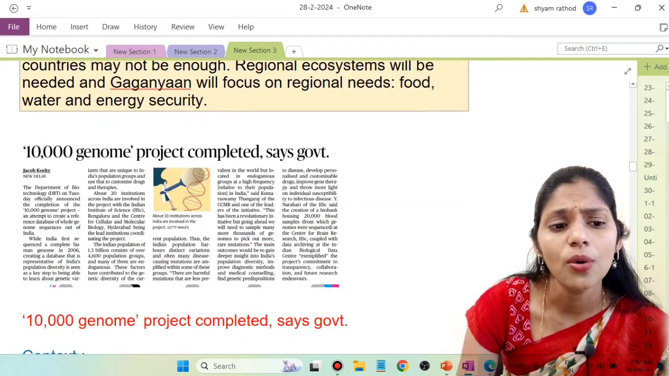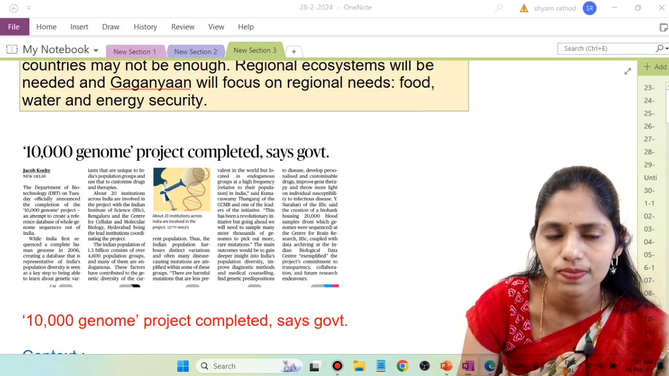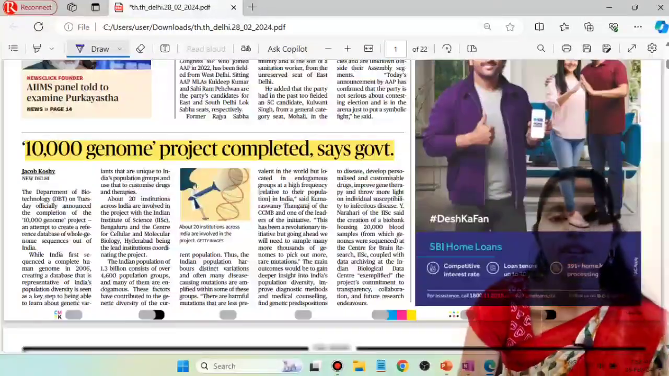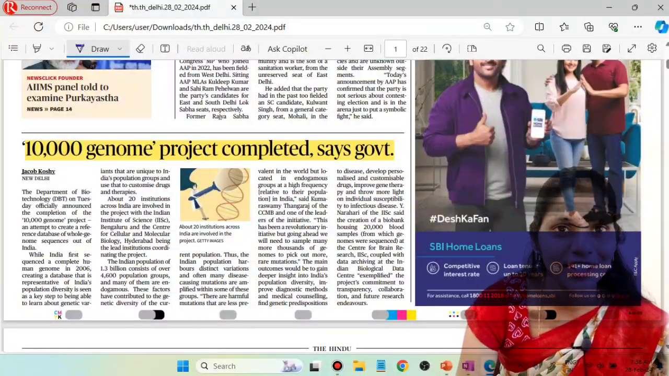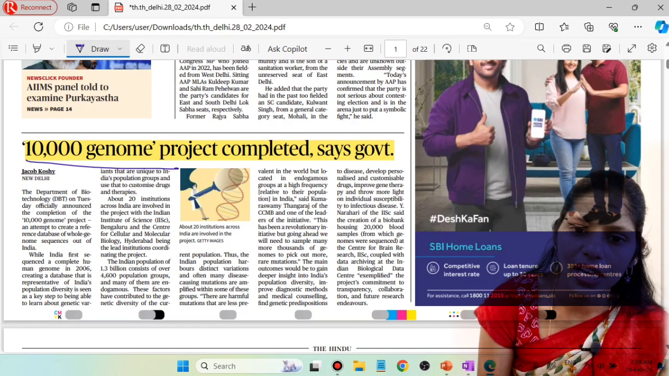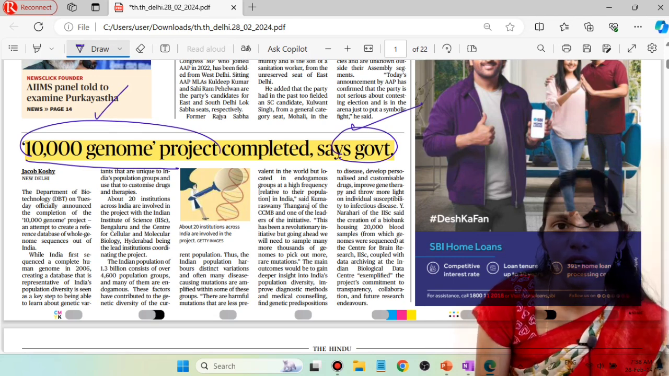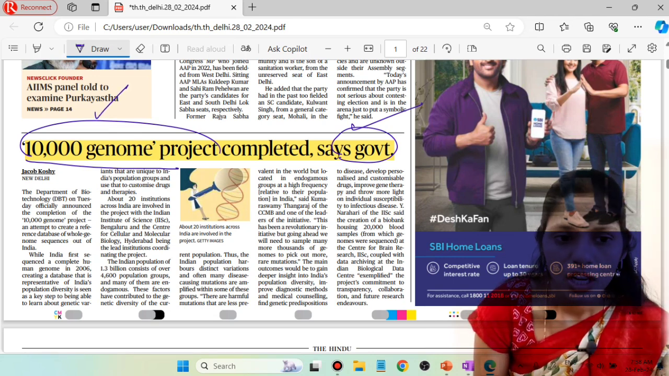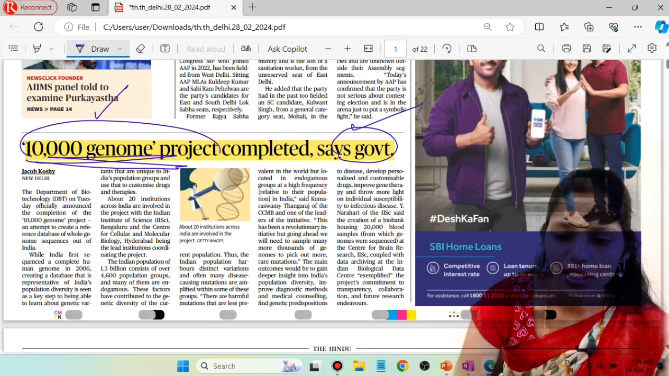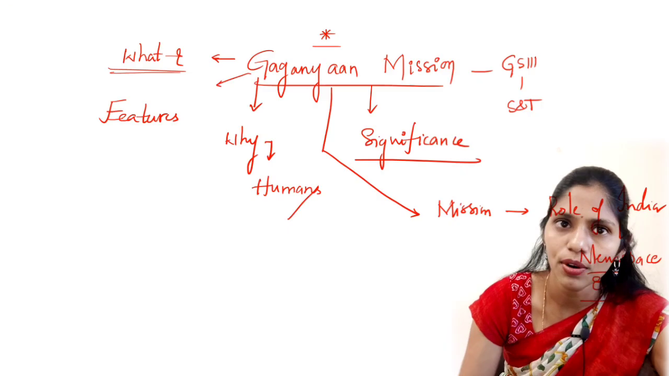Now let us see the next topic. Let us go back to the front page of The Hindu, and on the front page itself you can see one more important and interesting article: 10,000 genome project completed, says government. Our government says that yes, we are done with this 10,000 genome project. This is an important keyword. Now let us see the dimensions you have to cover from this article's point of view.